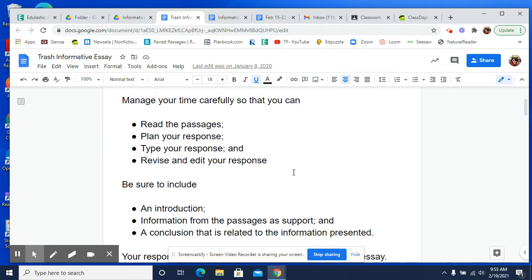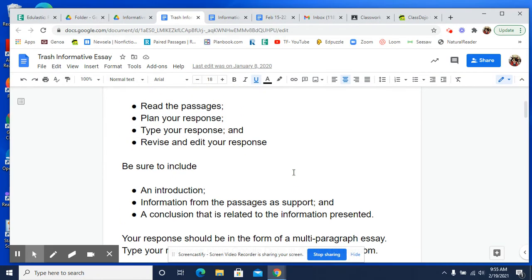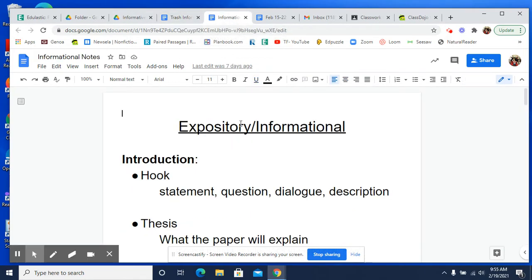So when you're doing this, it has to be more than one paragraph because it says multi paragraph. In fact, it's probably going to be at least 4 paragraphs. You're going to have 1 paragraph for your introduction. You're going to have 2 subtopics, so 2 paragraphs for your body, and then you have another paragraph for your conclusion.